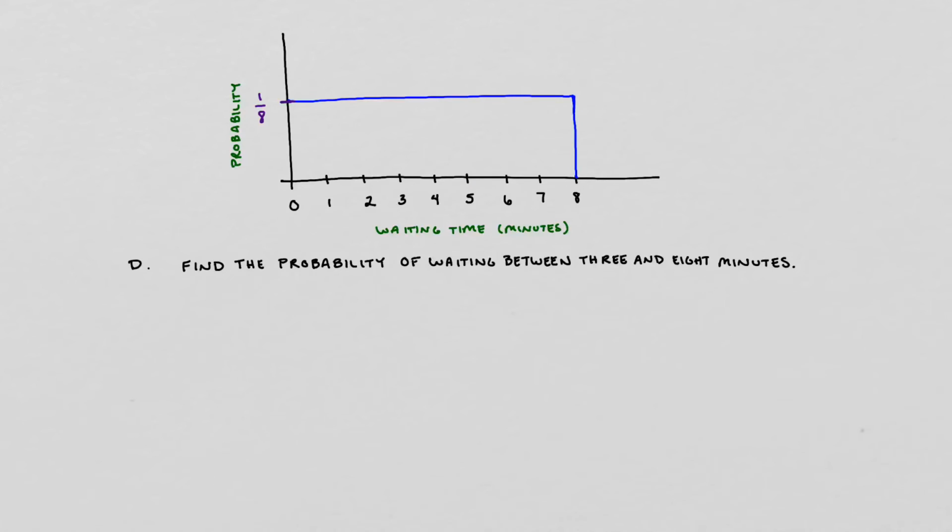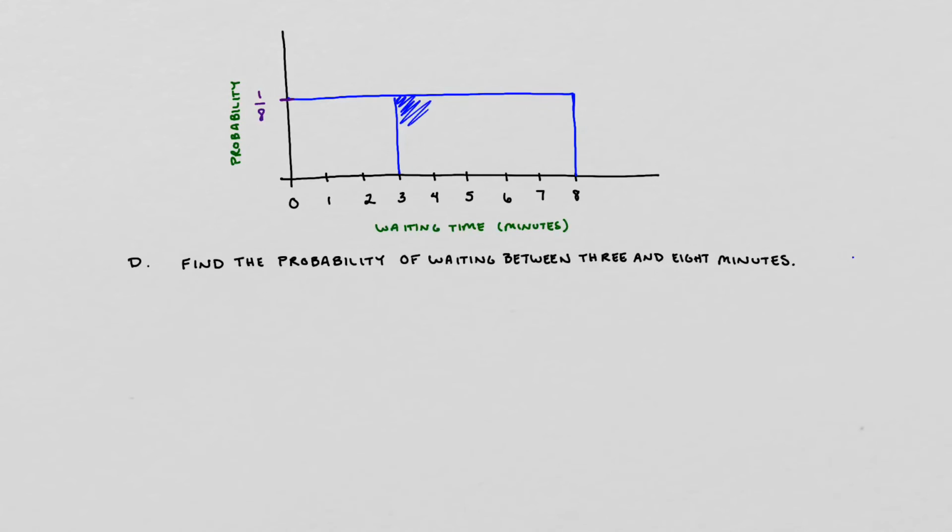For the next one, part D, find the probability of waiting between 3 and 8 minutes. It's going to be more of the same. Again, we are working with our entire area going from 0 to 8 minutes. That has the area of 1, or 100%. We are now going to see what portion or percentage falls underneath the curve between 3 and 8.